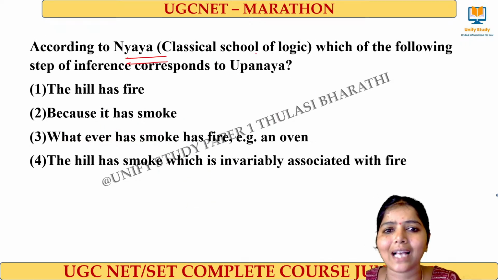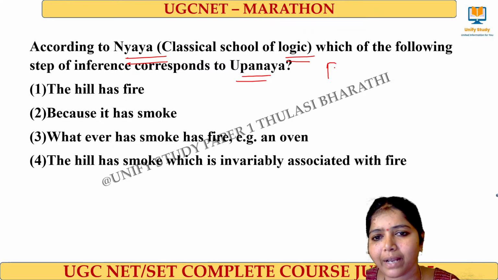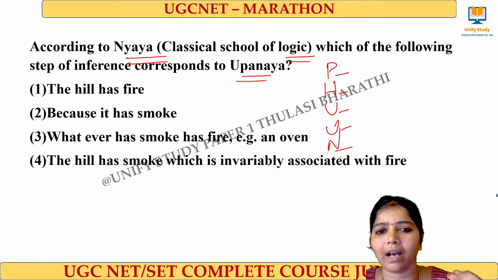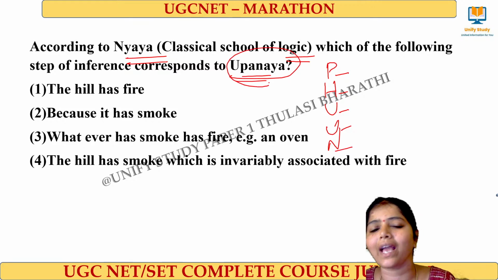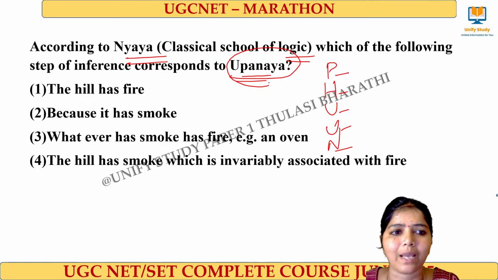According to Nyaya, the classical school of Indian logic, which of the following corresponds to Upanaya? When I want to infer, I should have these 5 steps: Pratijana, Hetu, Udaharana, Upanaya, Nigamana. In that, what is this Upanaya step?